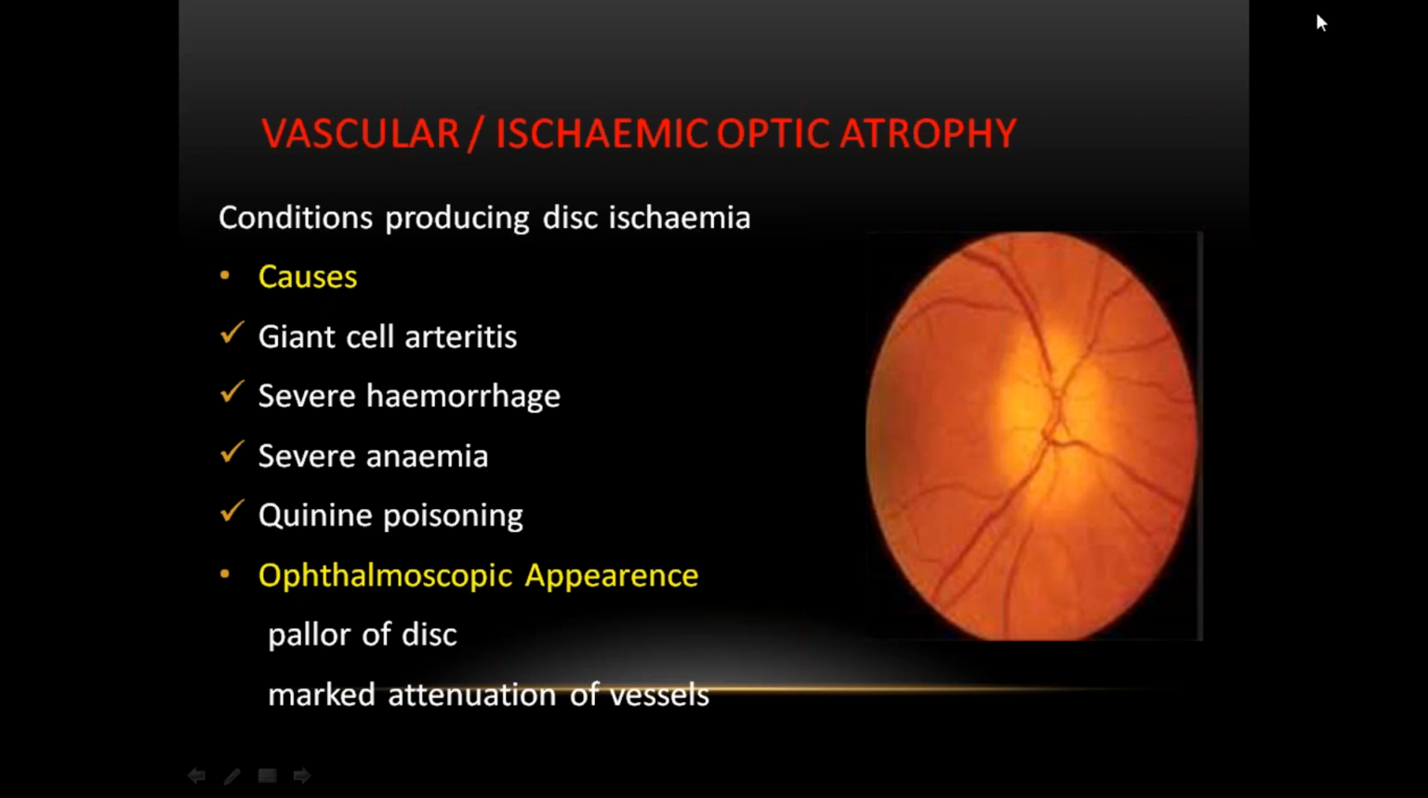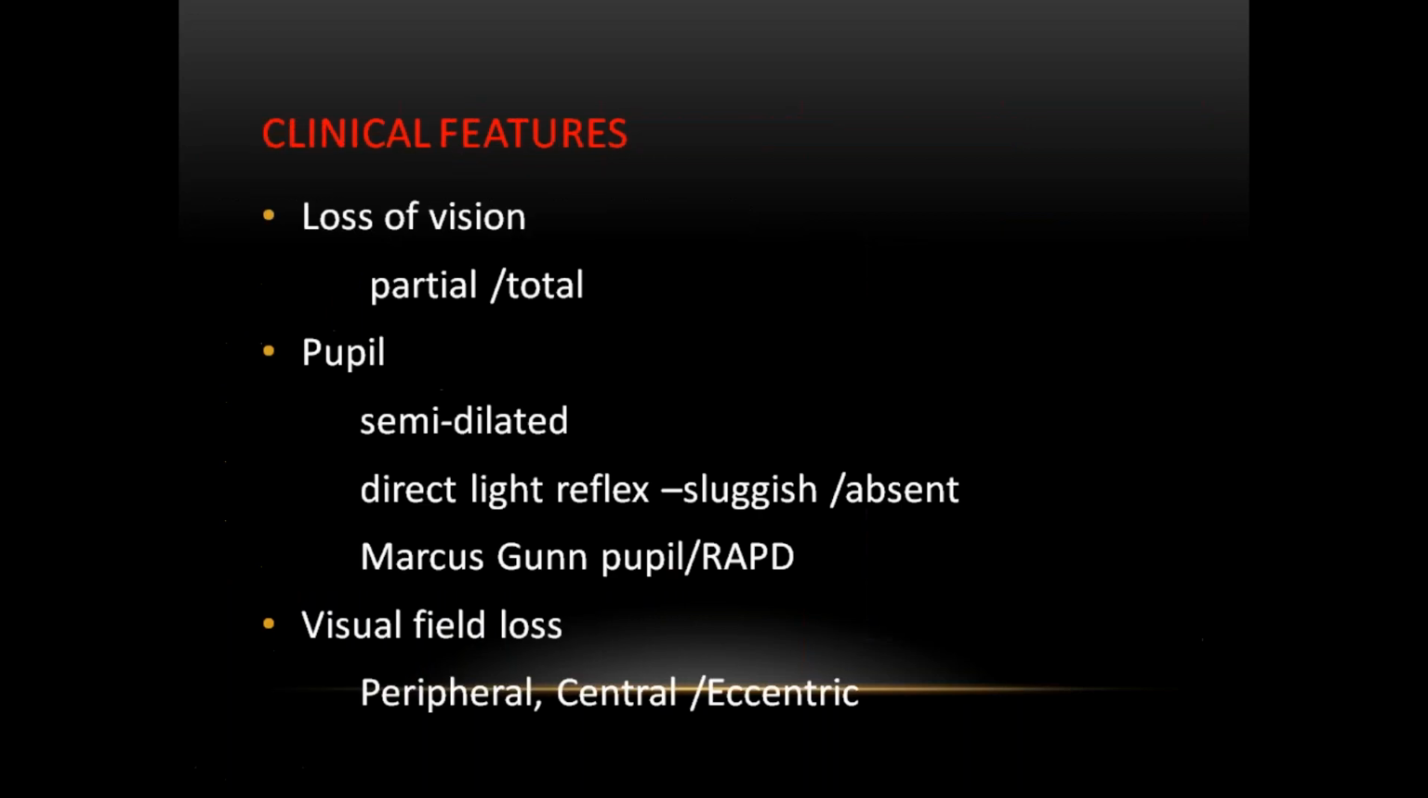Vascular or ischemic optic atrophy. Examples include giant cell arteritis, severe hemorrhage, anemia, quinine poisoning. Ophthalmoscopic appearance: marked attenuation of the vessels. You can see the marked attenuation, particularly the arteries are completely thinned out, and there is pallor of the disc. Clinical features: loss of vision, partial or total. Pupil is semi-dilated. Direct light reflex is sluggish or absent.